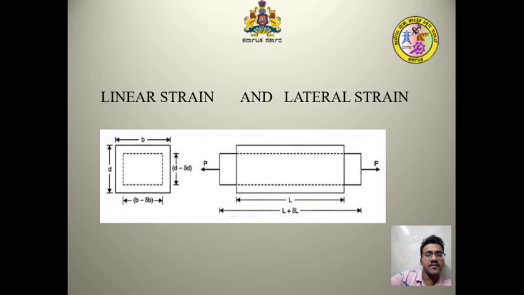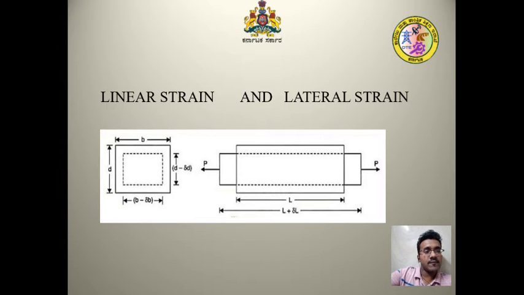You can observe in the figure, whenever a body of length L is subjected to axial force P, it causes deformation. The deformation per unit length in the direction of the applied force is called the longitudinal strain. The linear strain is also called the longitudinal strain.